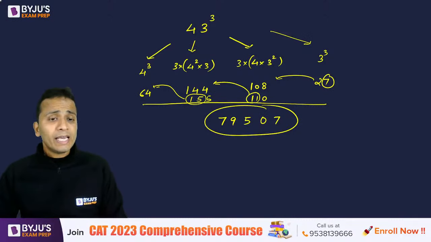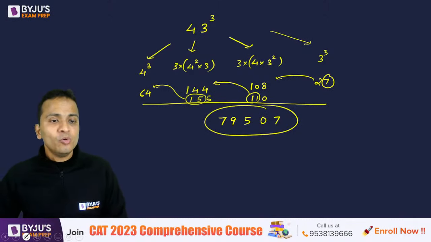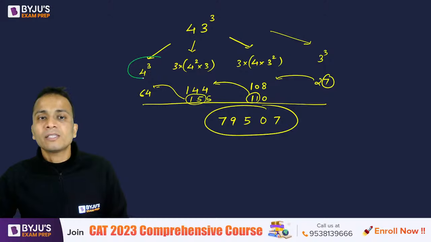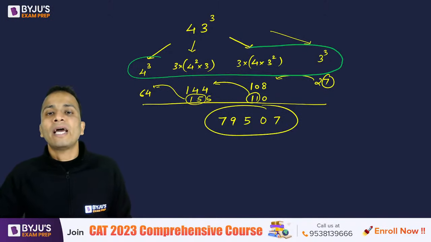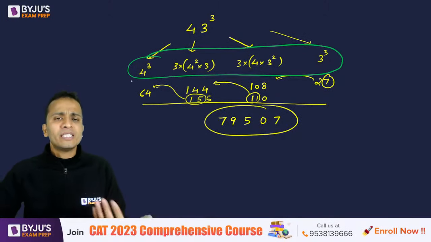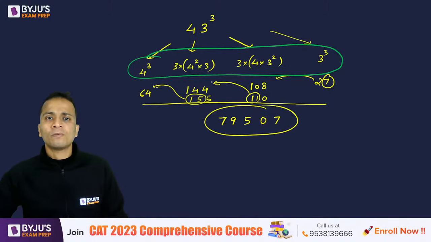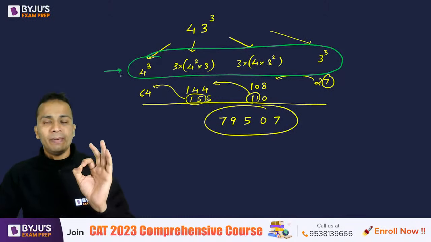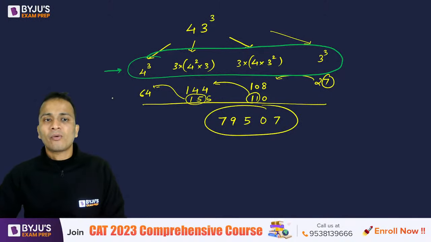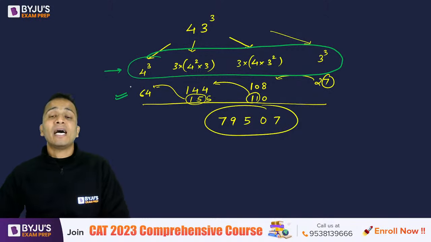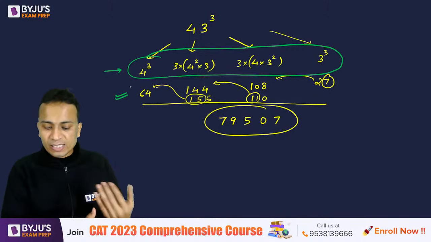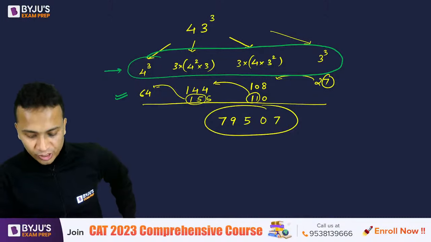Now once again, I'm telling all of you that you can skip this step. There is no need to write all these things, as you can directly calculate the cube of 4, 4 square into 3 into 3, and so on. So you can save your time by skipping this step and writing the second step directly. That will save plenty of your time.